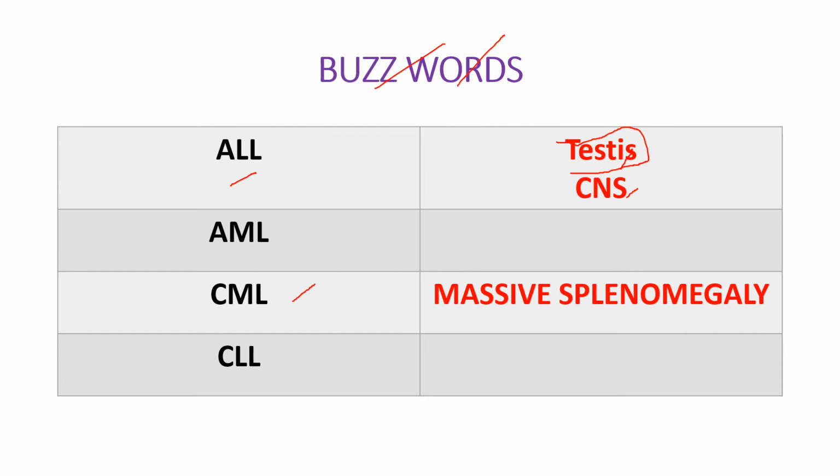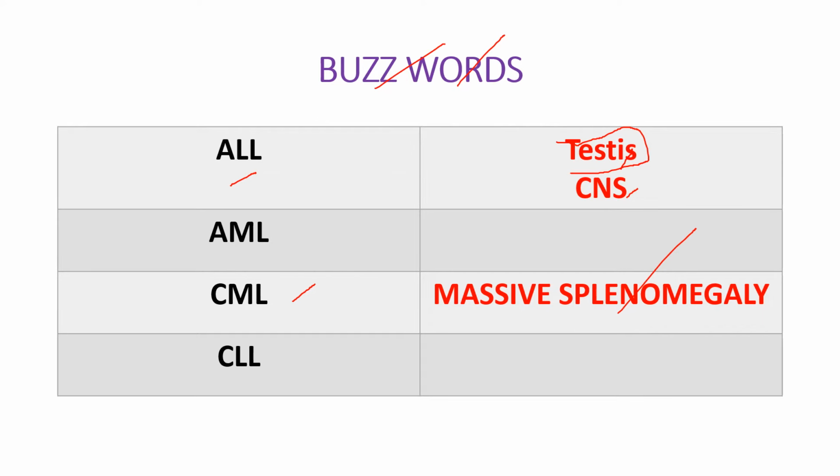Whereas in CML, the word that you see is massive splenomegaly. You see massive splenomegaly because splenomegaly can also happen with AML and all that stuff. But when you see massive splenomegaly, they'll give you things like dragging sensation in the abdomen. They can give you costal margin, all these things. All these things refer to massive splenomegaly, and this is seen with CML. So very classically in CML, if they ask you the question, they'll tell you something about massive splenomegaly.